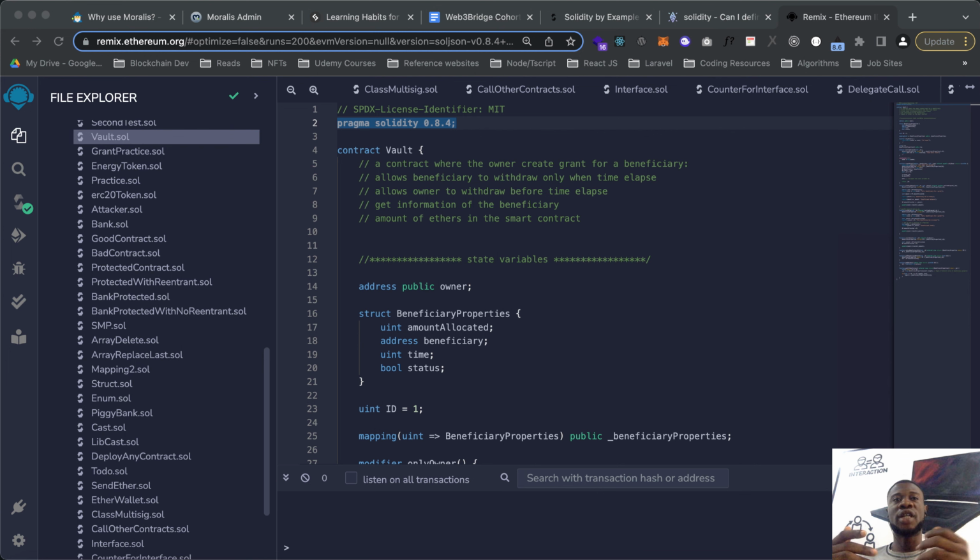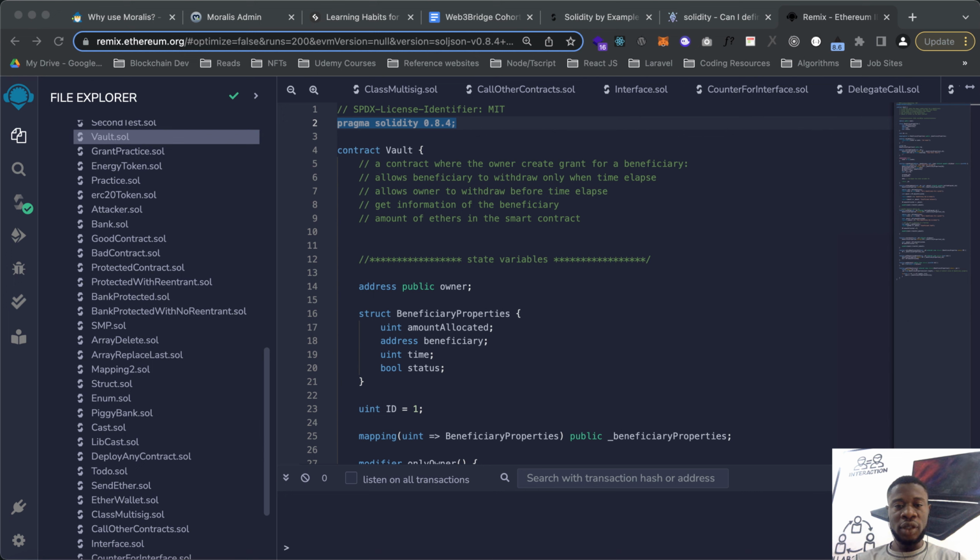A factory contract is a contract that helps you to create another contract over and over again, using the same bytecode. I will go through that and see how that works.